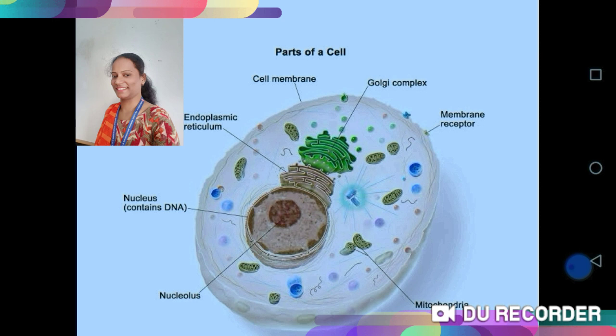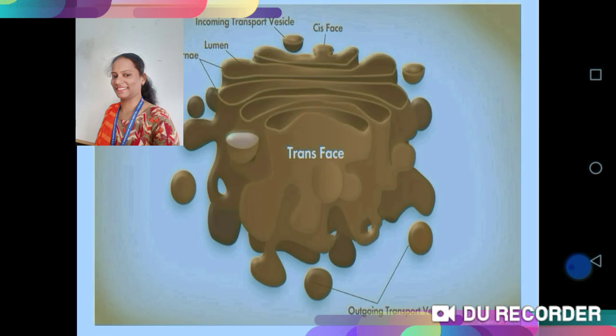This Golgi complex is present inside the cell cytoplasm. It has two ends, the cis end and the trans end. The cis end is present just near the endoplasmic reticulum, which is connected to the endoplasmic reticulum, and its opposite end, that is the trans end, is present just near the plasma membrane.